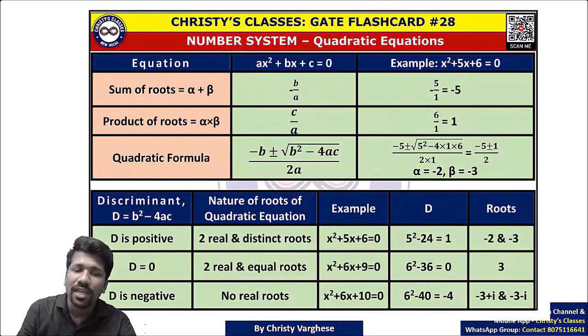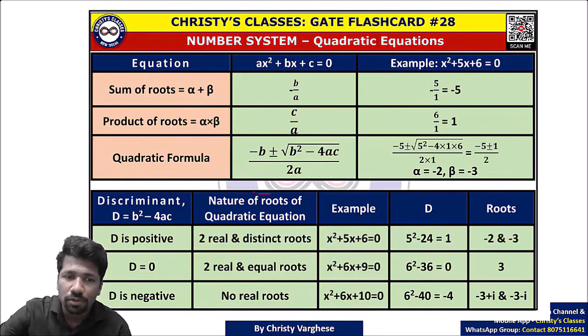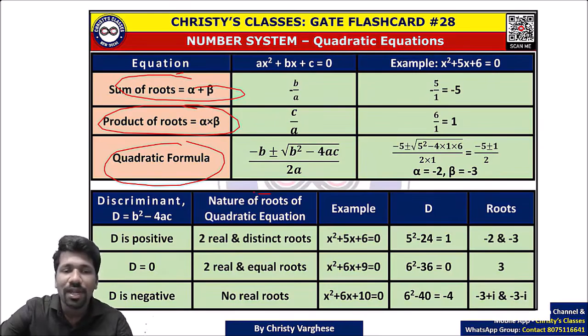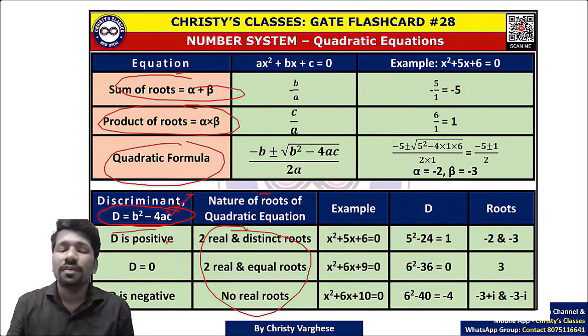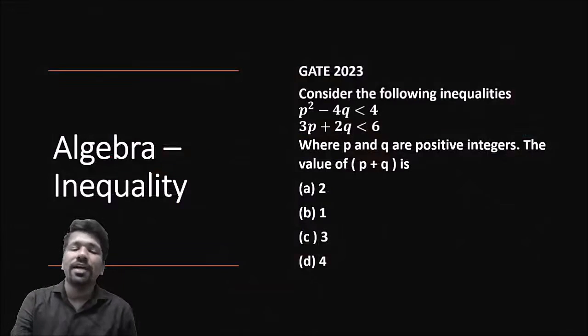Then quadratic equation. Quadratic formula you should know. Then sum of roots property, product of roots, questions were asked based on it. And this is a comparatively less important area, but this also helps you in some questions. Using the discriminant, how you can say about the nature of roots. It is school math only, but you may have forgotten. That is why we will have a quick understanding of that in the class.